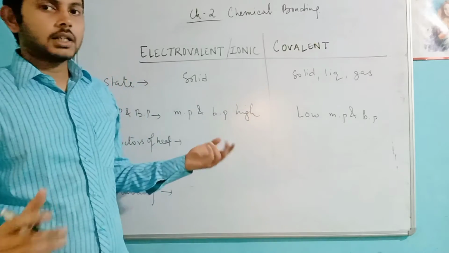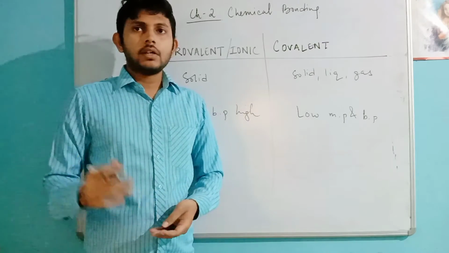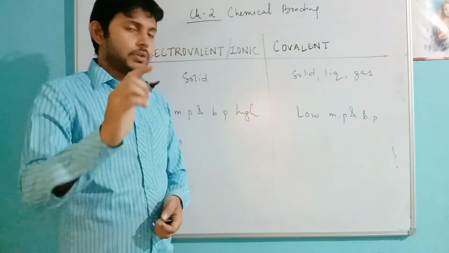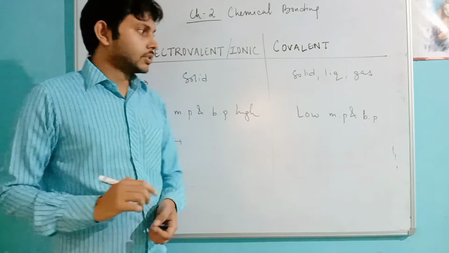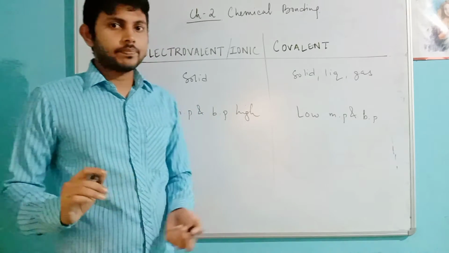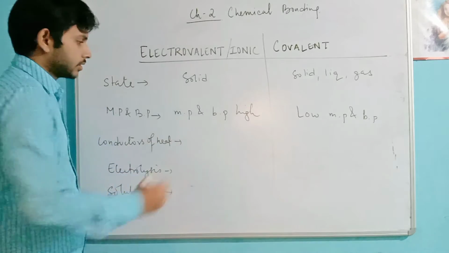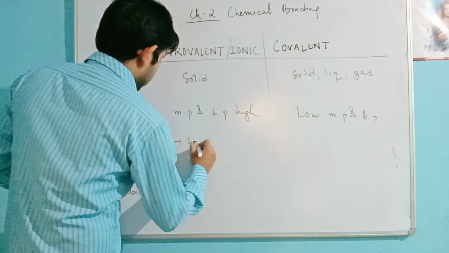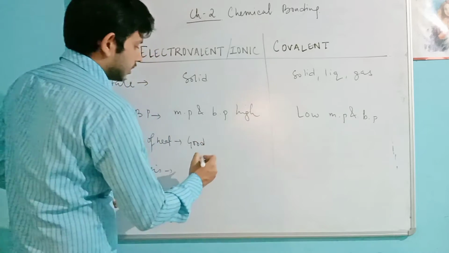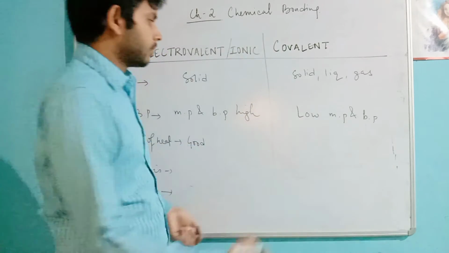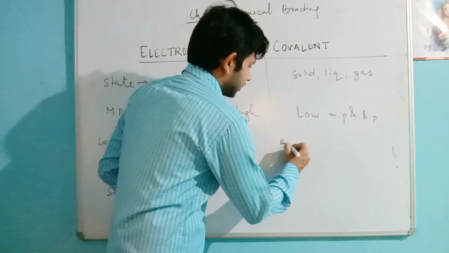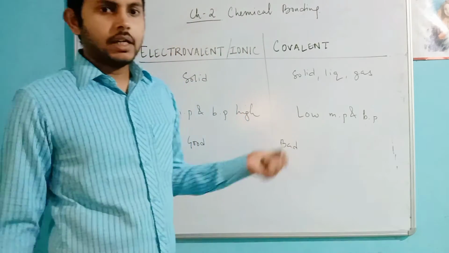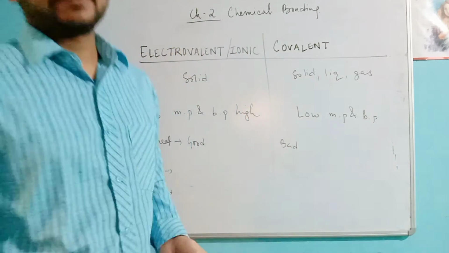These reasons all come in exams, so in the book you tick mark the reasons also. Then conductors. Electrovalent compounds are good conductors of heat and electricity, and covalent compounds are generally bad conductors of heat and electricity.